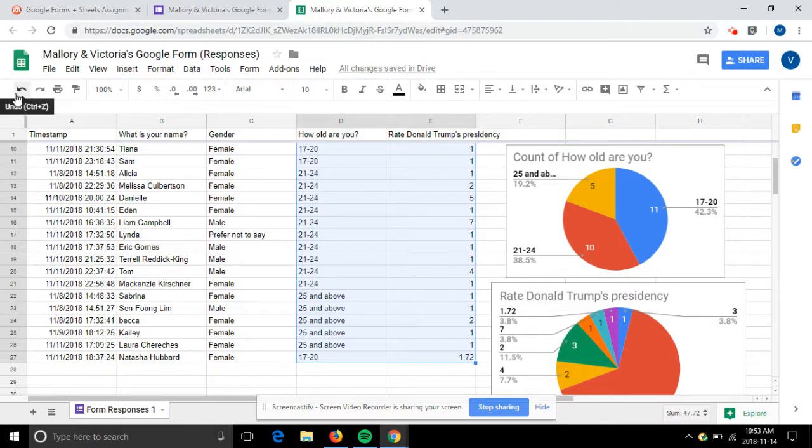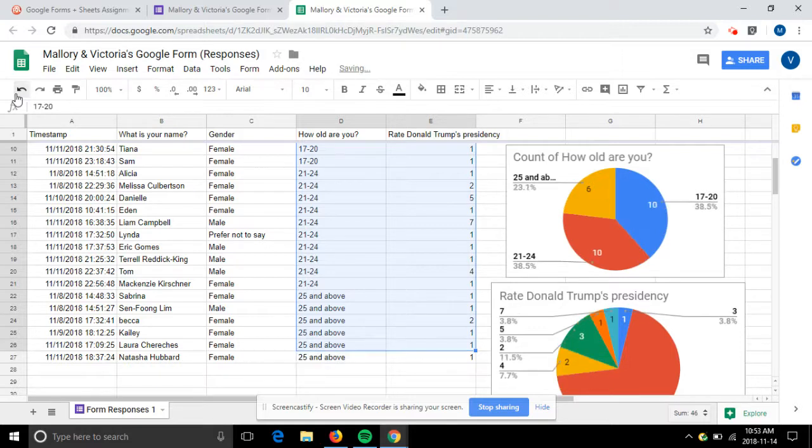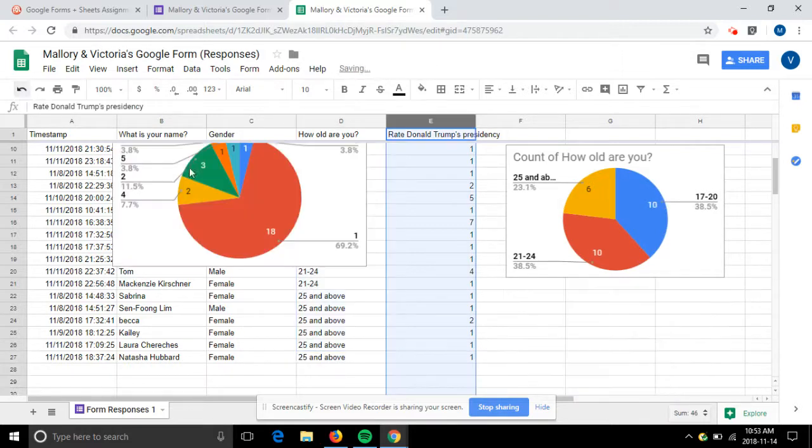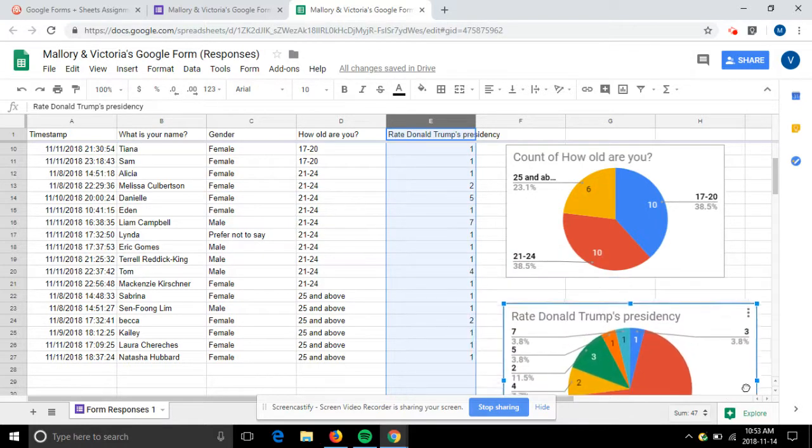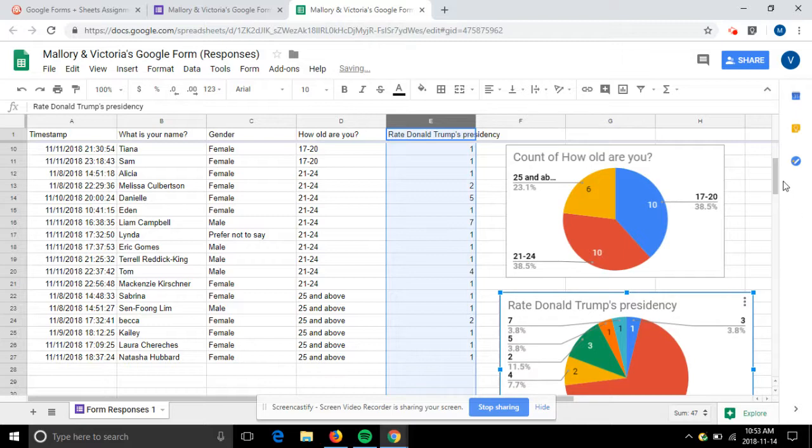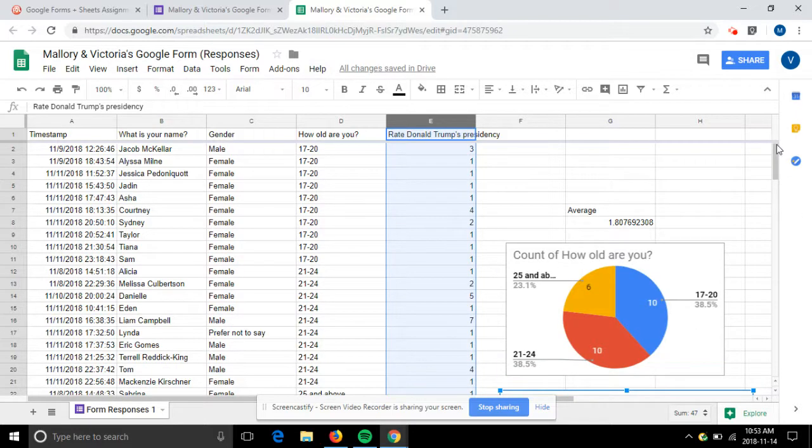Technical difficulties, we'll just fix that real quick. So we will start from the beginning after we move this chart once again. All right, so we're going to try that again.